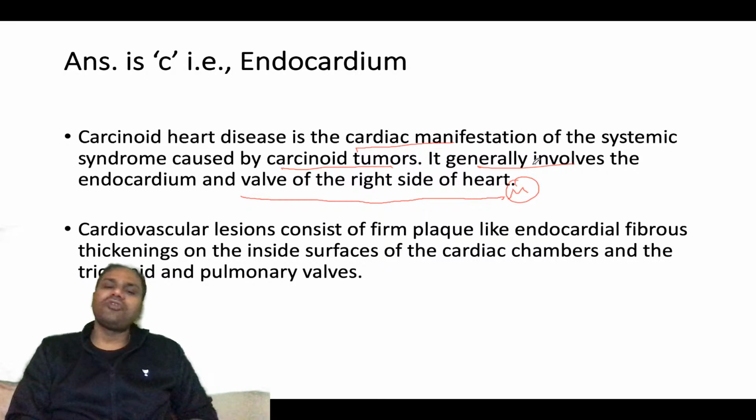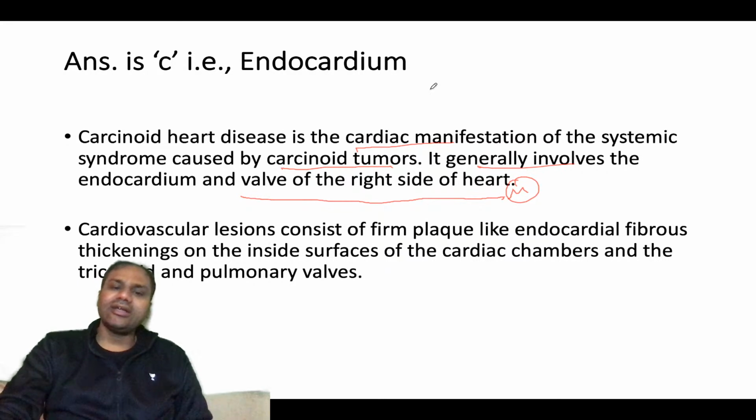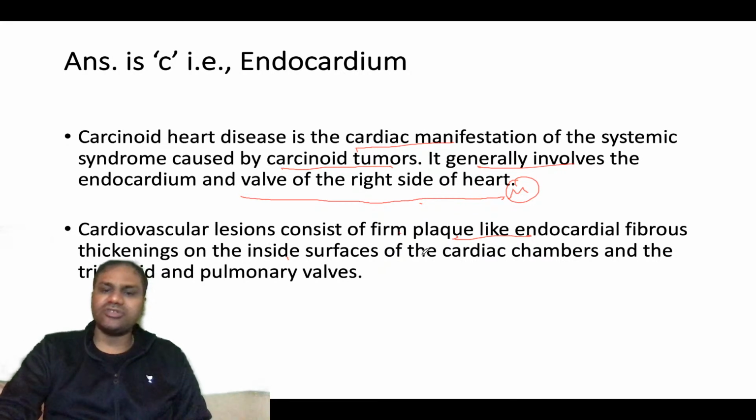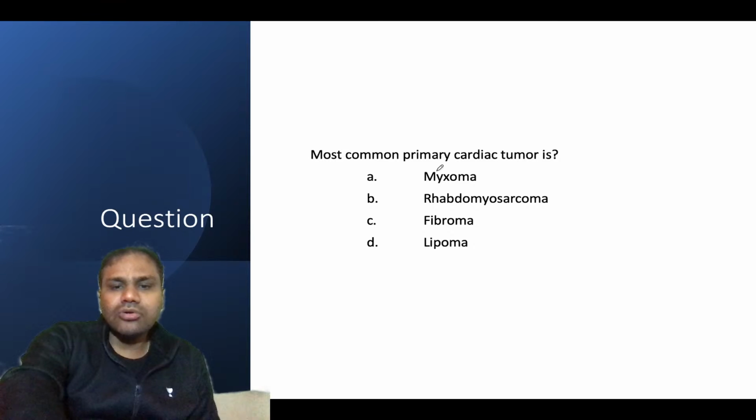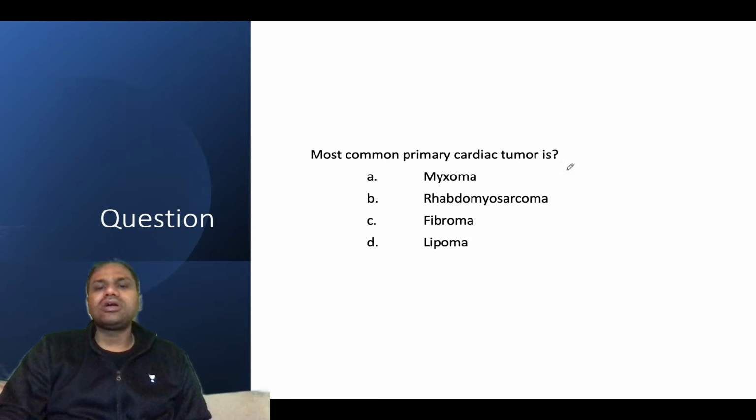So two important things: the endocardium, and the valves of the right side, so the pulmonary valve and tricuspid valve. The cardiac lesion consists of plaque-like endocardial fibrosis, thickening on the inside surface of the cardiac chambers, and the tricuspid and pulmonary valves.